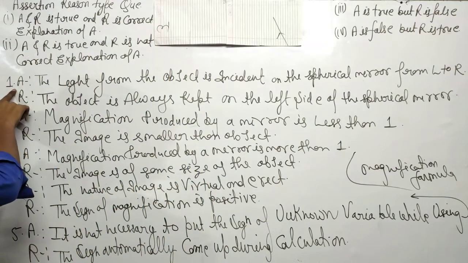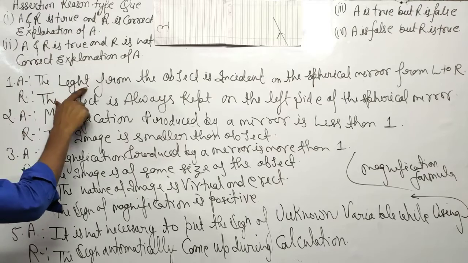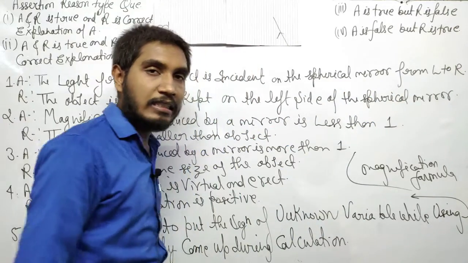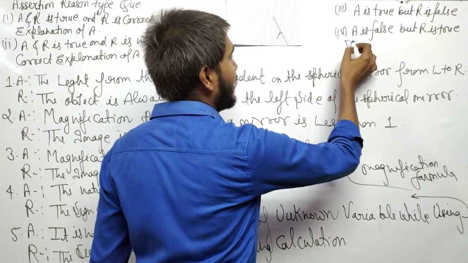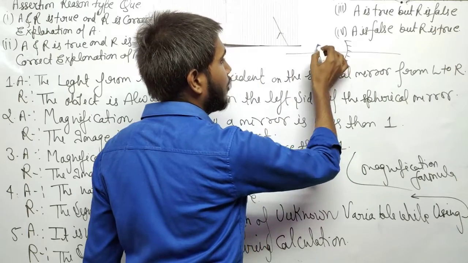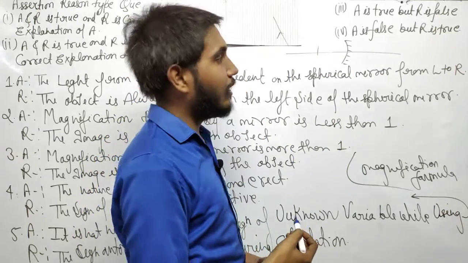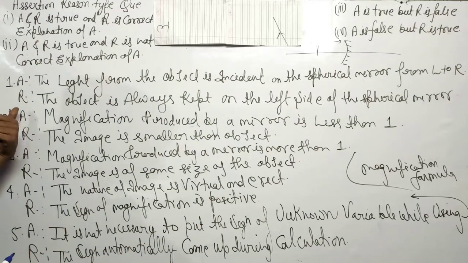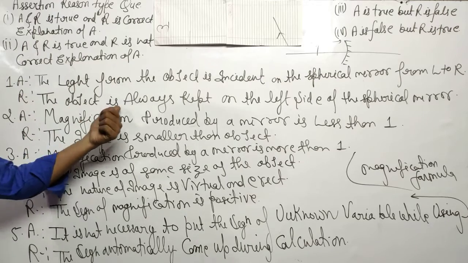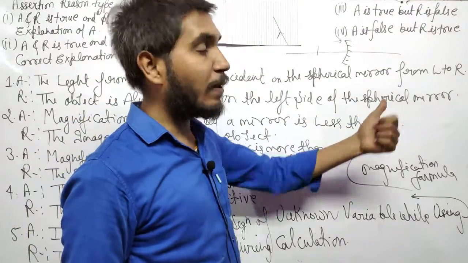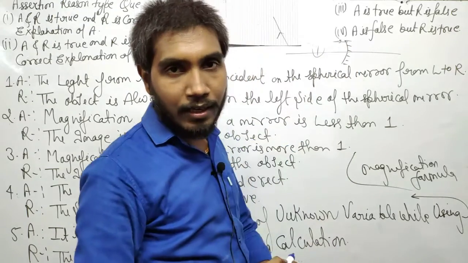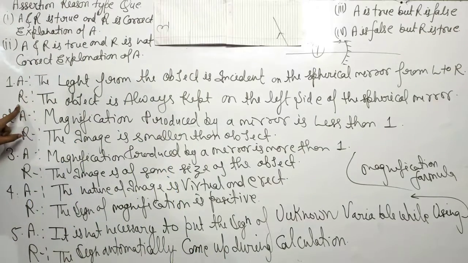The first question, the assertion: the light from the object is incident on the spherical mirror from left to right. It is right, beta. Actually, the sign convention says that the object will always be put on the left side of the mirror. So rays always come from left to right on the mirror. The reason says that the object is always kept on the left side of the spherical mirror. So the assertion is right, and the correct explanation is provided in the R.